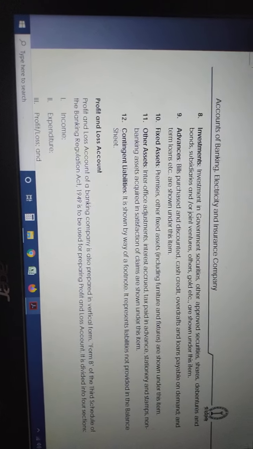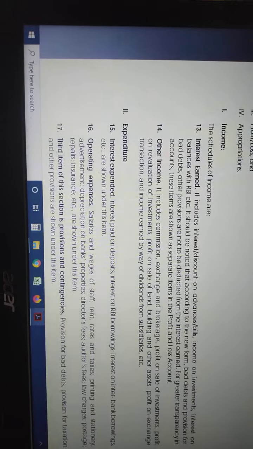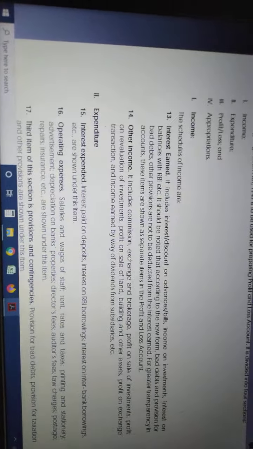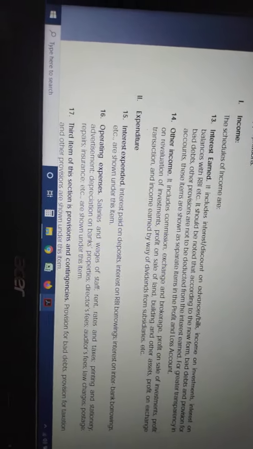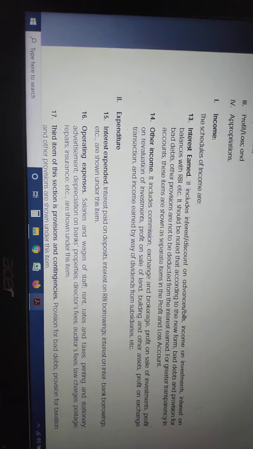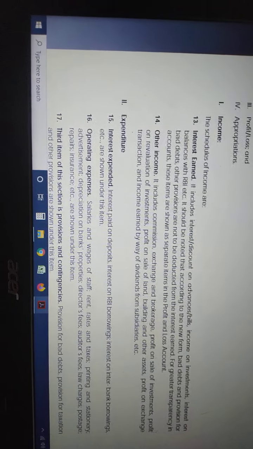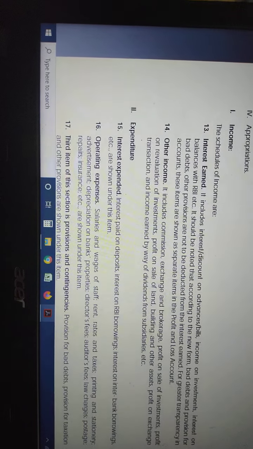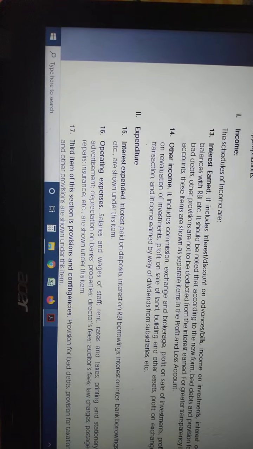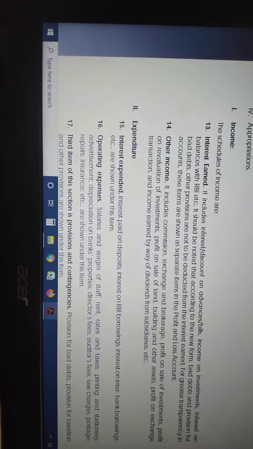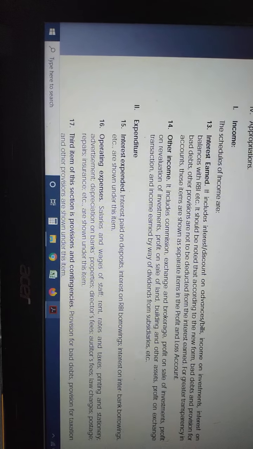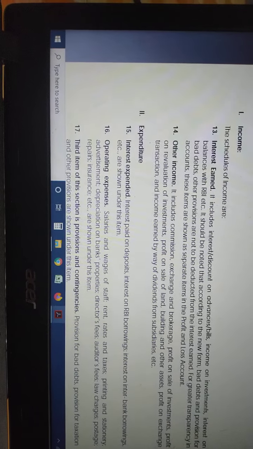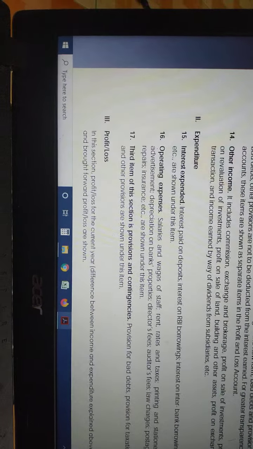Then come to the P&L account, interest earned. What is the interest earned? What are the things included? Please go through. It includes interest and discount on advances and bills, income on investments, interest on balances with RBI, everything, okay? Other income, normally it includes commission, exchange and brokerage, profit on sale of investments, profit on revaluation of investments, all these things.